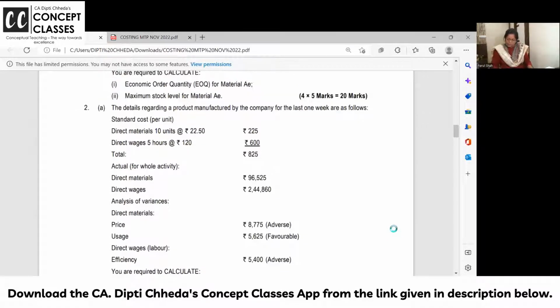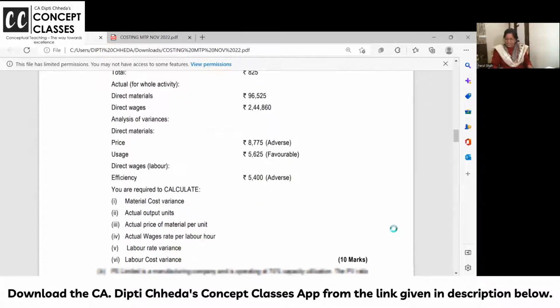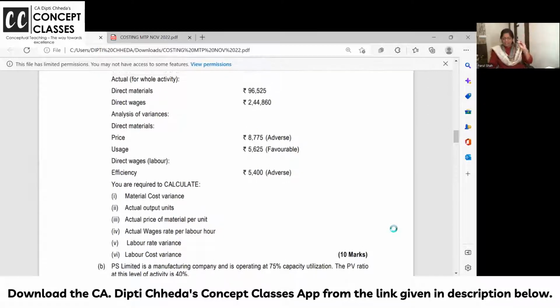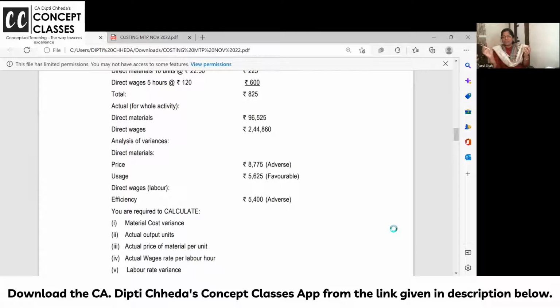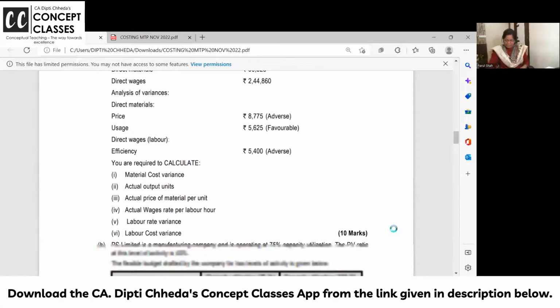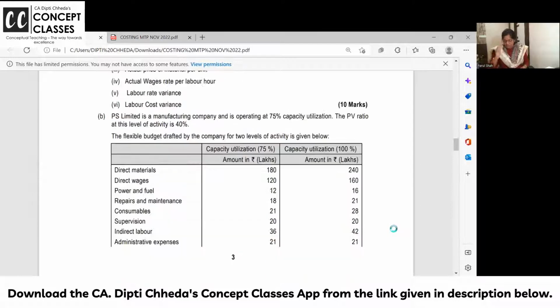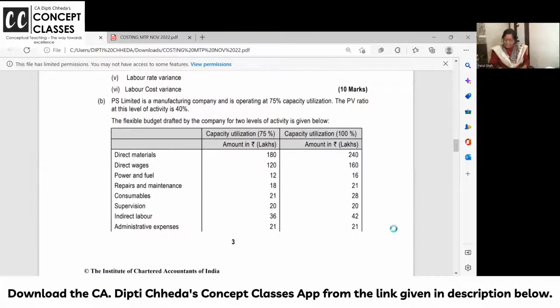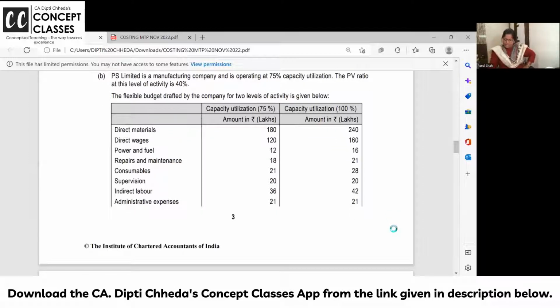Question number 2A, details are given and variances. Now these are formulas and exactly the way you have learned, nothing difficult. If they give you the variance ready, be careful about favorable and adverse and plus and minus sign. Standard costing I'm not discussing now. It's all formula based, you can do. PS Limited is a manufacturing company operating at 75% capacity. PV ratio is given as 40%. And other details are given. Now looking at the details only.